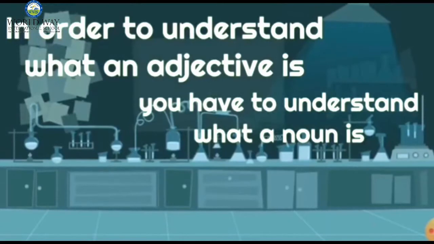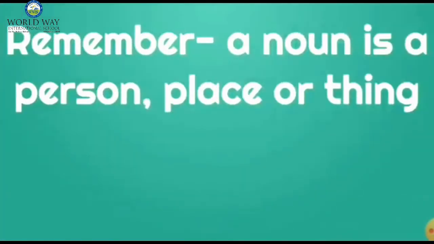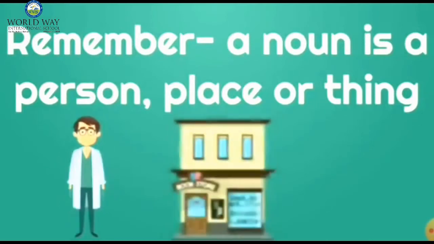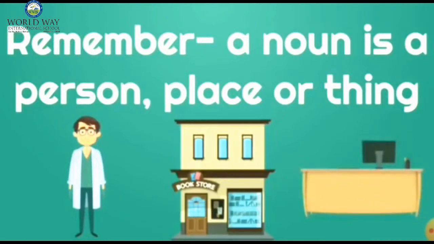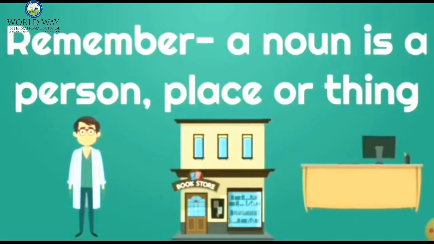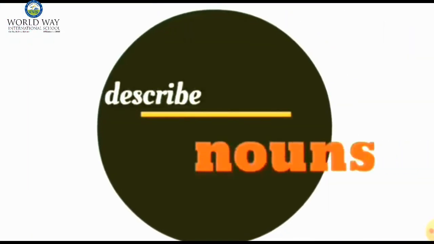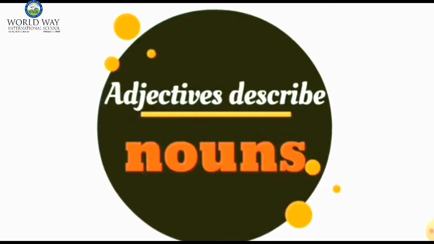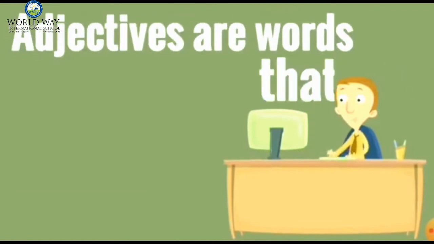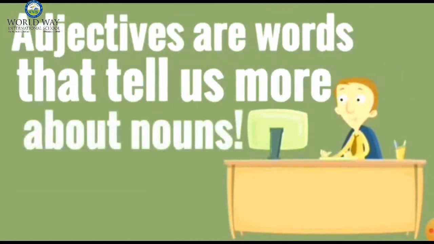In order to understand what is an adjective, first we have to know what is a noun. Remember, a noun is a person, place or thing. Here, doctor is an example of a person, bookstore is an example of a place, and desk is an example of a thing. So, an adjective describes the noun. Adjectives are words that tell us more about nouns.